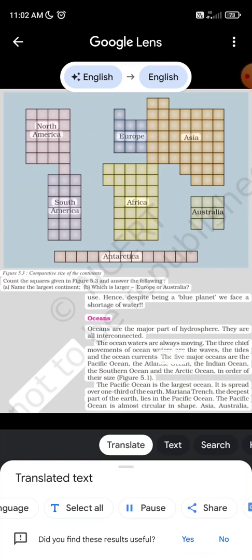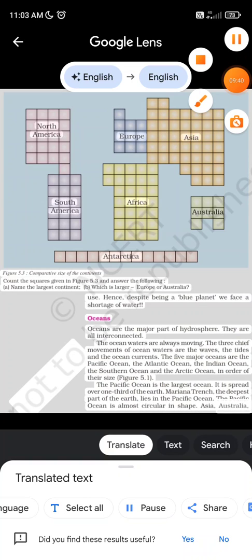The 5 major oceans are the Pacific Ocean, the Atlantic Ocean, the Indian Ocean, the Southern Ocean and the Arctic Ocean, in order of their size, figure 5.1. The Pacific Ocean is the largest ocean. It is spread over 1/3 of the Earth. Mariana Trench, the deepest part of the Earth, lies in the Pacific Ocean. The Pacific Ocean is almost circular in shape.